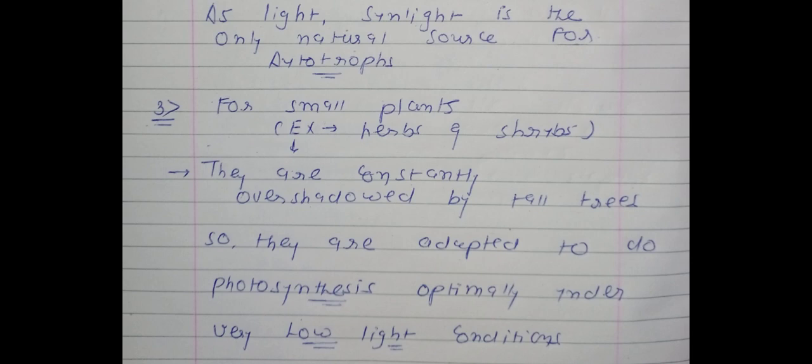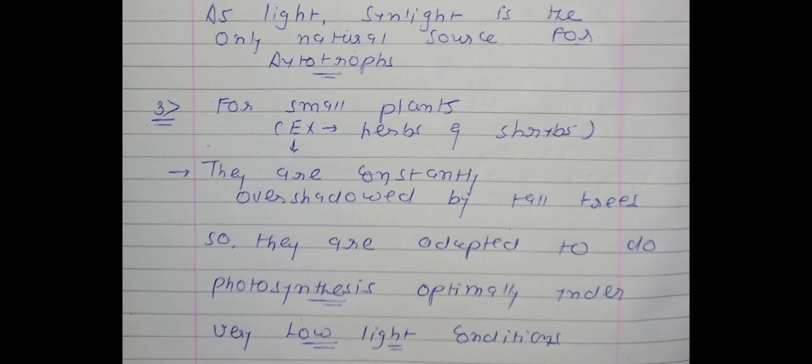It means small plants are always covered by big plants. You remember like this: small plants are always covered, overshadowed, by tall and big plants. So small plants are adapted to do photosynthesis optimally under very low light conditions.